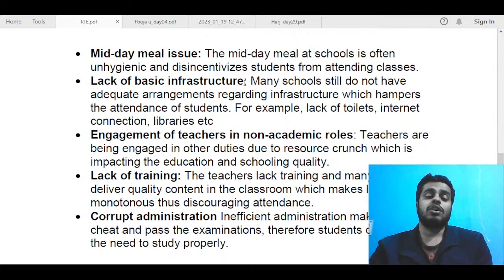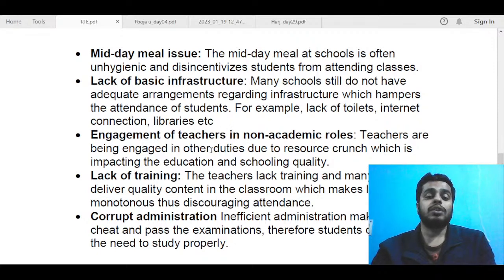Next, you can talk about some of the generic points, that is lack of basic infrastructure. For example, nowadays we need internet in schools, we need toilets, separate toilets for girls, we need common libraries, we need ramps, and all of that are absent. You won't see such facilities in most of the schools. So that is an issue, lack of basic infrastructure.